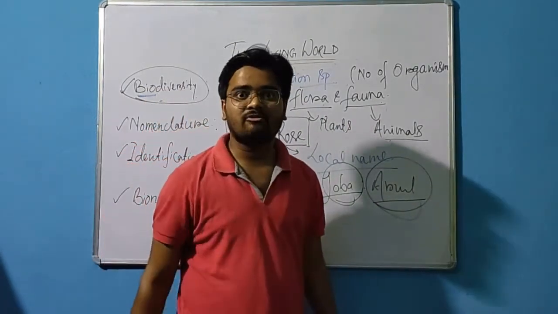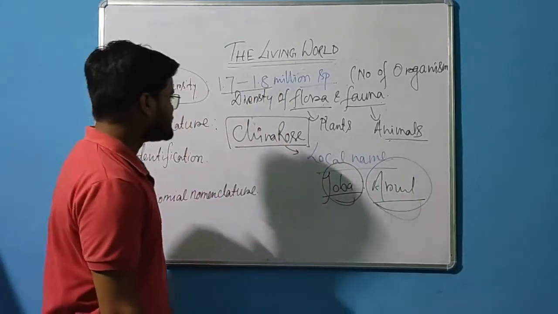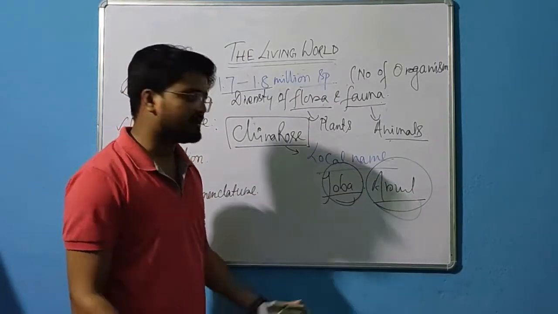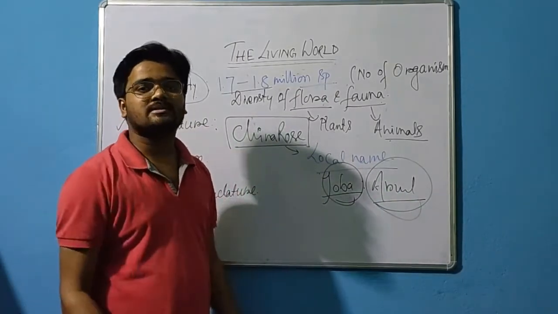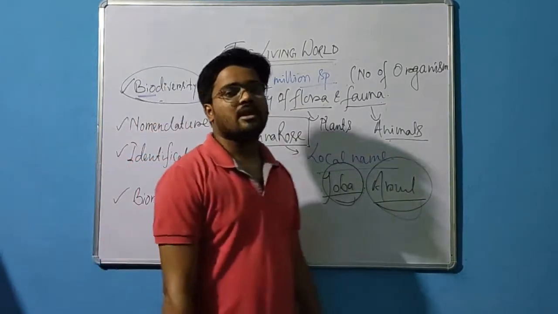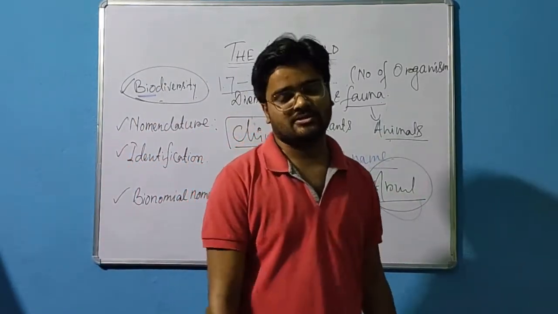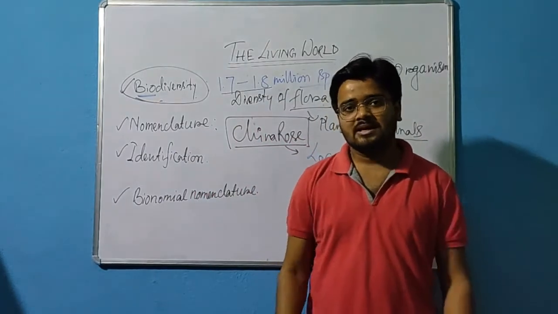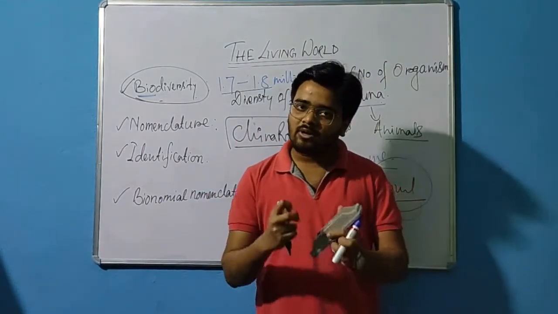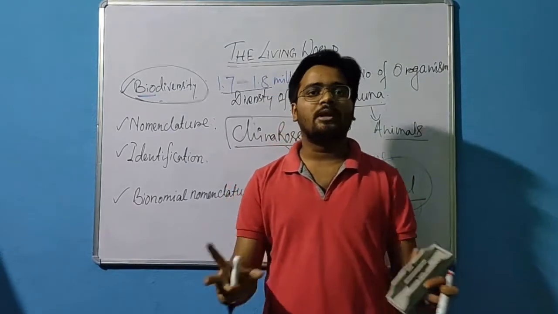So there is a great confusion. If we didn't standardize anything, then what will happen? For one organism, different names will come. So the time came when there should be some standardization. Standardization means a particular name should be there, and by that name the organism will be known globally.